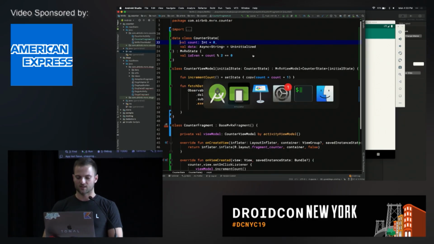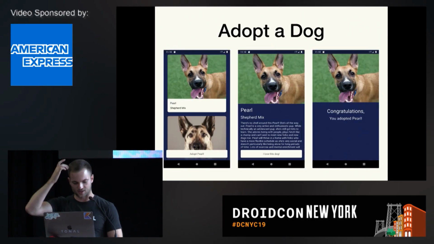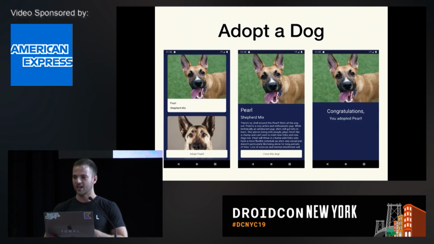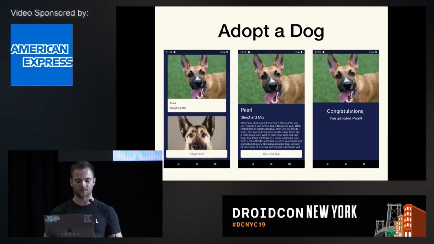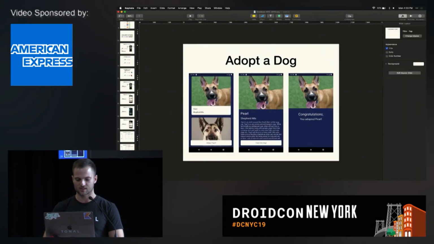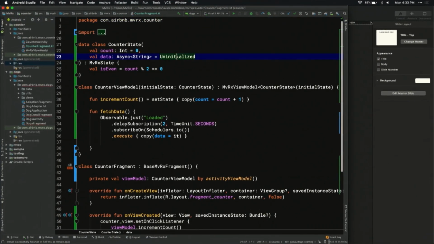All right, back to the slides for a second. I have one more slide in the whole presentation, but plenty more work to do, don't worry. Let's adopt a dog, okay? We're going to put this together, and we're going to build an app for a dog adoption agency right now. It has 3 screens. It has a list of dogs. It's going to fetch it asynchronously. It has a dog detail page, and you can adopt it. It does some paperwork, and then you adopted this really cute dog. So these are our 3 screens, and we're going to go ahead and build it right now.